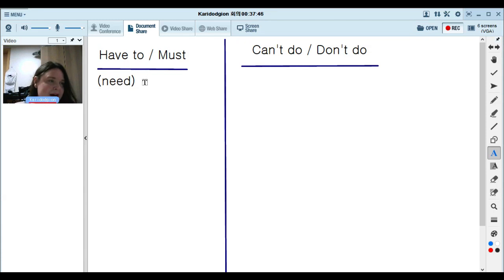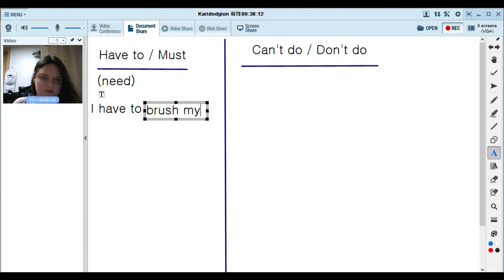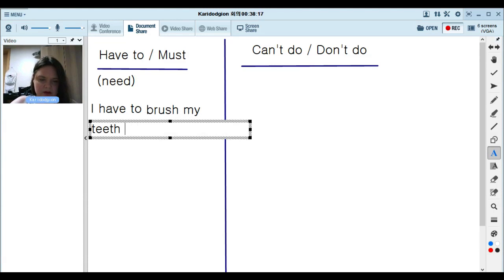Or maybe something bad will happen. Or if we don't do it, maybe we'll get in trouble, or something bad will happen. So have to, must. I have to brush my teeth every day.